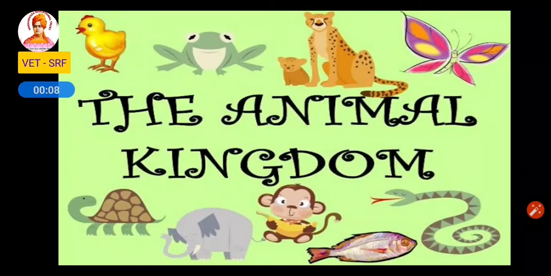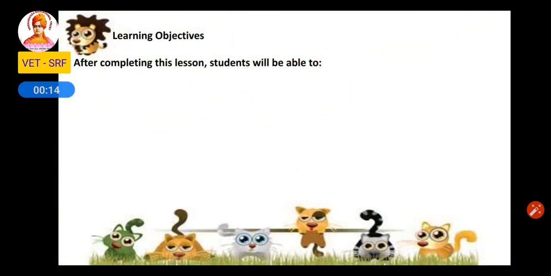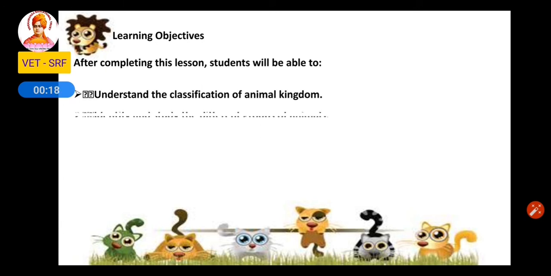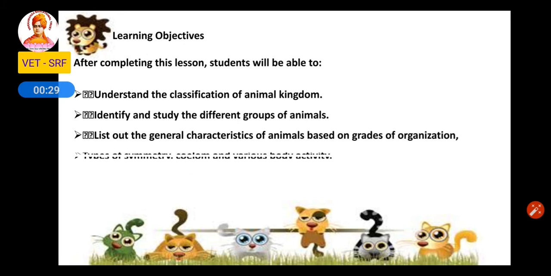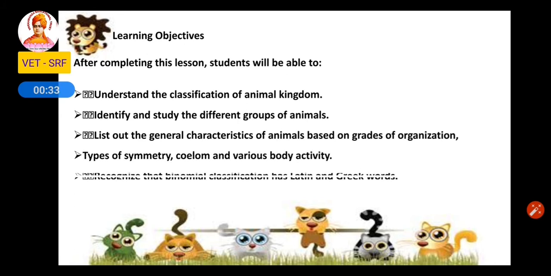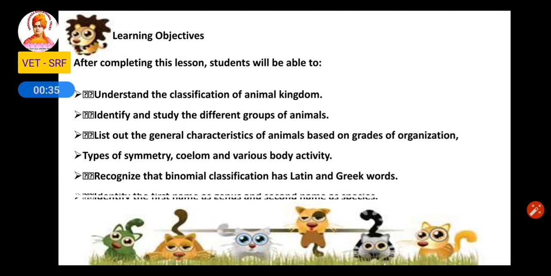In today's class, we are going to study in detail about the animal kingdom. Learning objective. After completion of this lesson, students will be able to understand the classification of animal kingdom, identify and study the different groups of animals, list out the general characteristics of animals based on grade of organization, types of symmetry, coelom, and various body cavity.